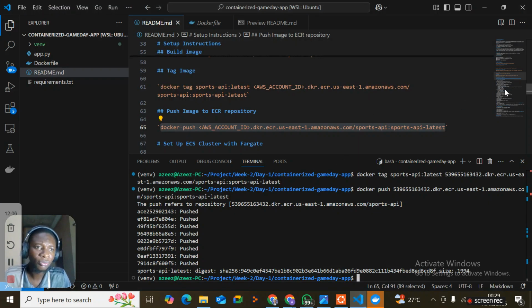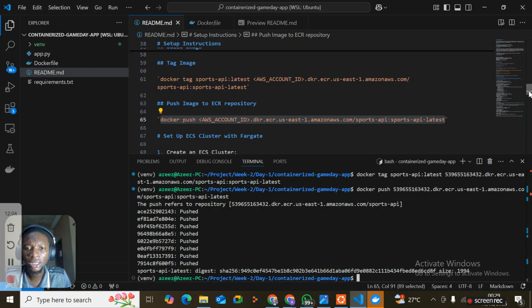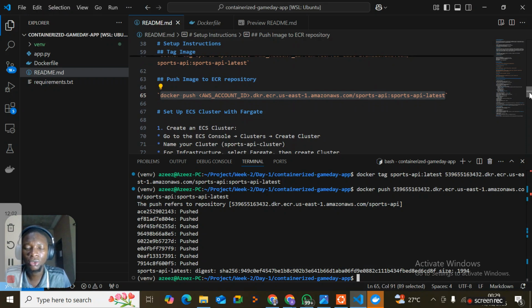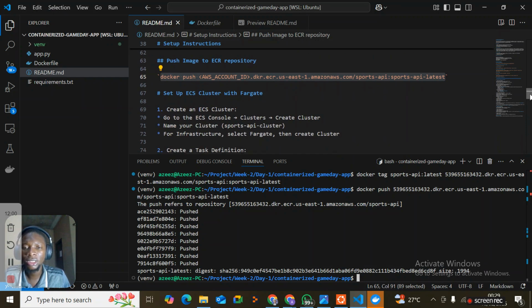So the next thing to be done now is the deployment process. So we are going to be using Elastic Container Service. We're going to be using ECS Fargate, which is a serverless managed service for us, creating a cluster, creating task definition services, and deploying it on ECS Fargate, and then linking it to our load balancer and our API gateway.